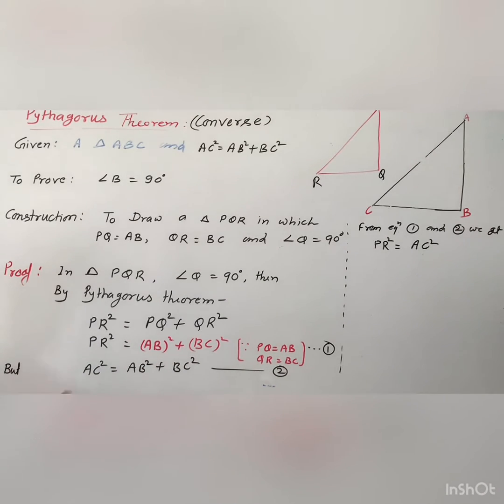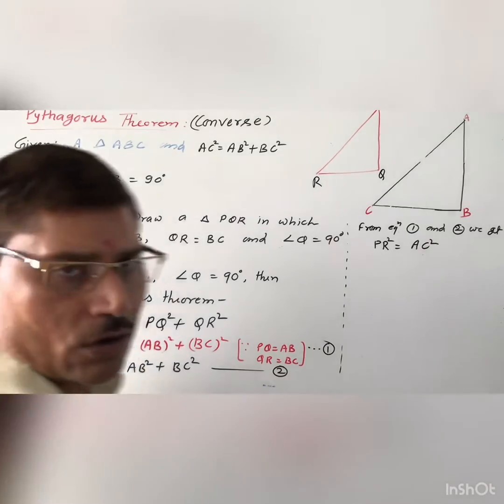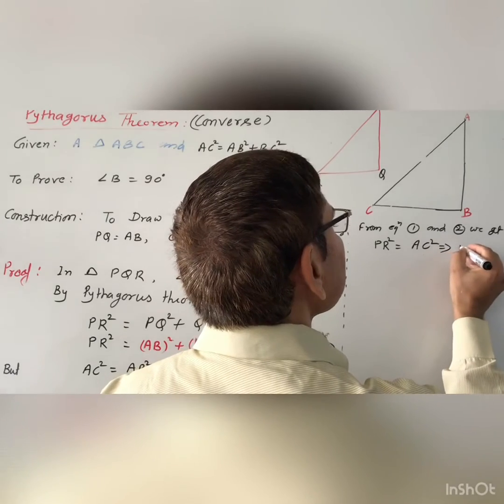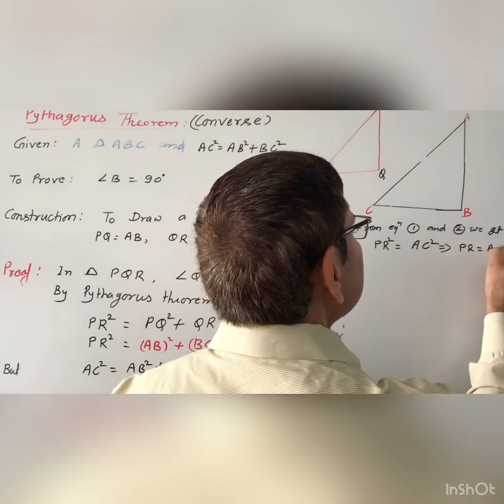On taking the square root, you will get PR equal to AC.